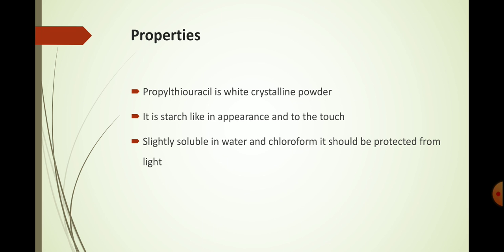It is starch-like in appearance and to the touch. Slightly soluble in water and chloroform, and it should be protected from light. So this is the property of your propylthiouracil.